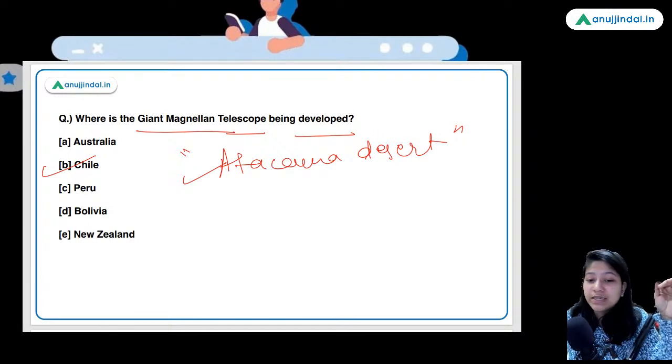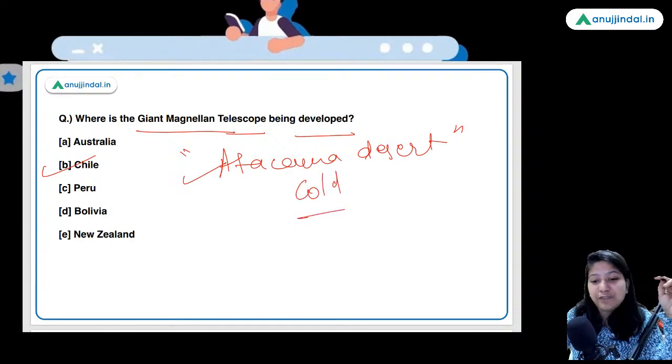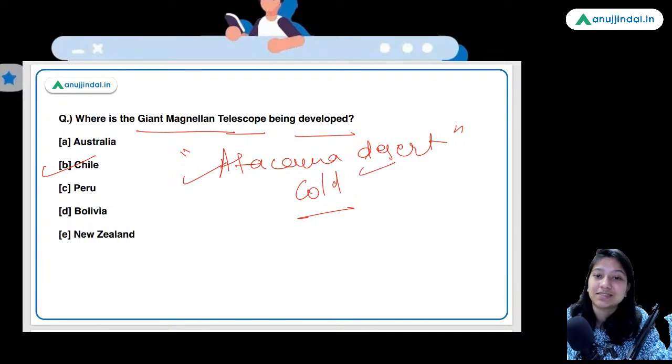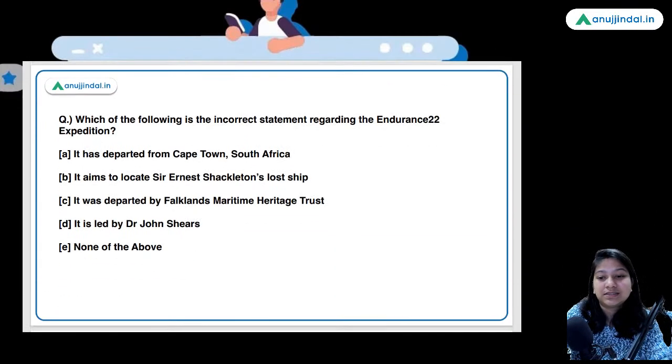It is a cold desert. If you look at the location of Chile, it is very near to the Antarctic, the South Pole. It is a cold desert, Atacama.